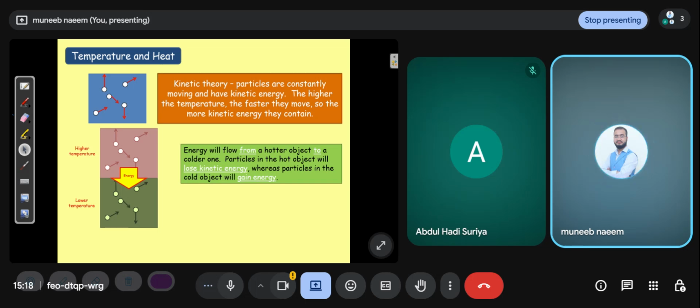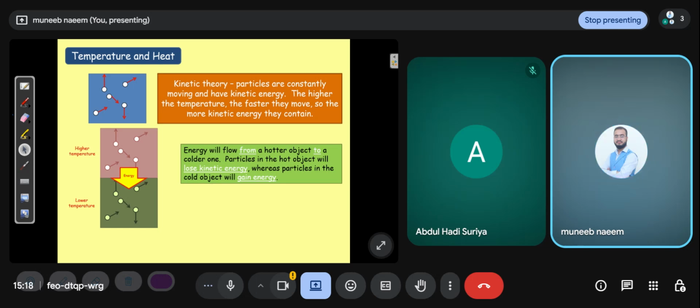If you have a hot cup of tea, after a few minutes you can see that its temperature decreases, and the temperature of the tea and the temperature of the surrounding are the same.